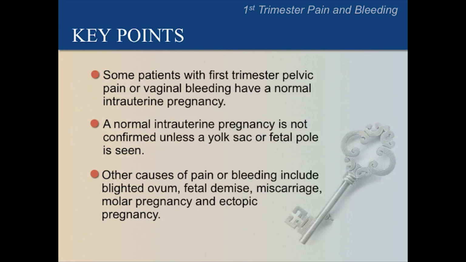A normal intrauterine pregnancy is not confirmed unless there is a yolk sac or fetal pole. Other causes of pain or bleeding include blighted ovum, fetal demise, miscarriage, molar pregnancy, and ectopic pregnancy. Ectopic pregnancy, another important cause of first trimester pain and bleeding, will be discussed in the next lecture.